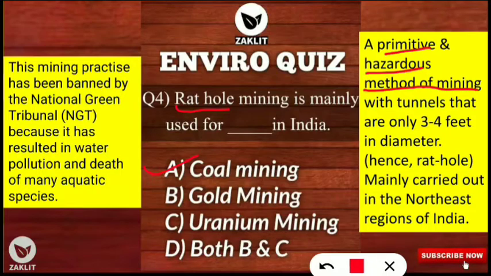Because in this kind of mining, the miners used to dig tunnels that are only 3 to 4 feet in diameter. So very small diameter, that's why it is called rat hole, because rat holes are very small in diameter, and it is mainly carried out in the northeast regions of India. You should note down, shifting cultivation is done in northeast India mostly. Also rat hole mining is mostly practiced in the northeast regions of our country.